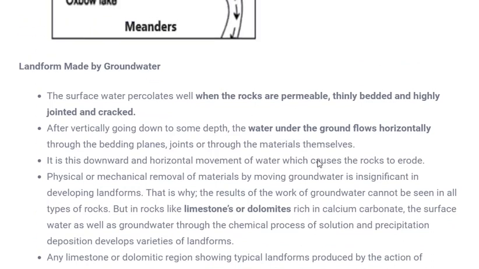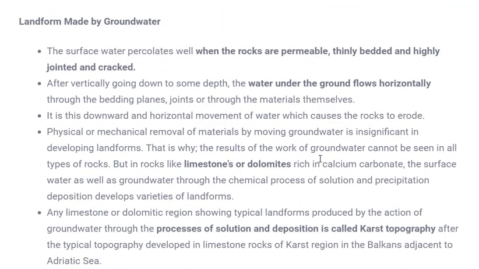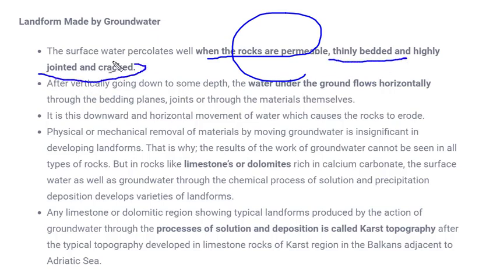Okay. Now landforms made by the groundwater. Now there are several conditions. It's not necessary that water will flow on the surface only, but there are several places where rocks are permeable. So these are the conditions when groundwater river flows. What are these? When rocks are permeable, thinly bedded and highly jointed cracks are found.